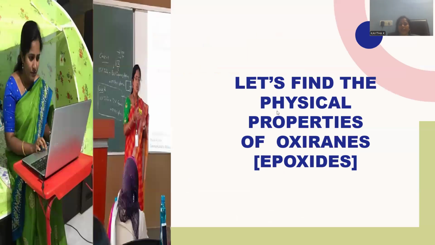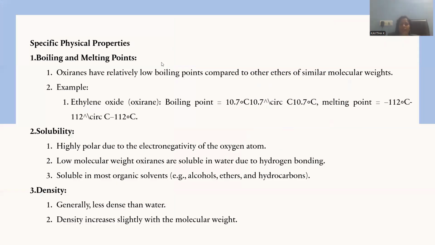And let's find the physical properties of the oxiranes. Till now, we have gone through various methods of oxirane synthesis or epoxide synthesis. Now we are going to discuss the physical properties. What are the compulsory properties which are recorded for this oxirane molecule? Boiling and melting points are manifested over here. Oxiranes have relatively low boiling point values because of the very small size and high tendency to gasify the molecule, so that they are highly volatile in nature. So boiling point values are extremely low. And compared to other ethers, these have extremely low boiling point values.